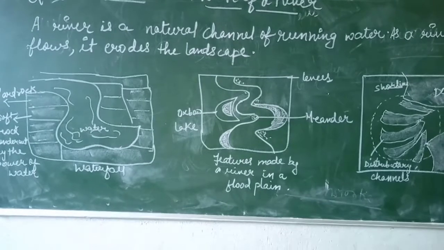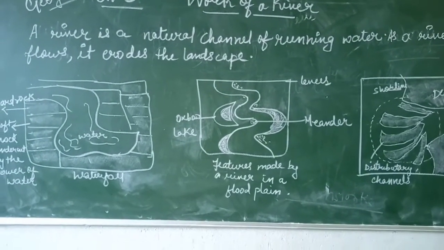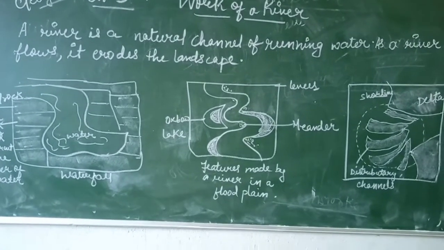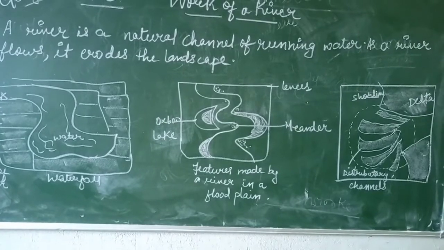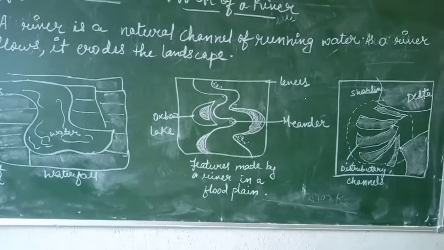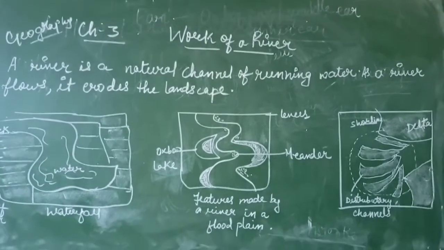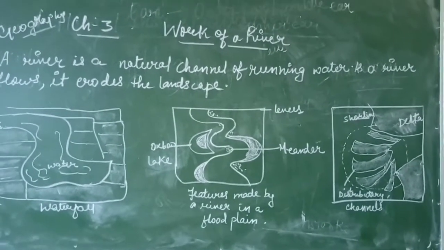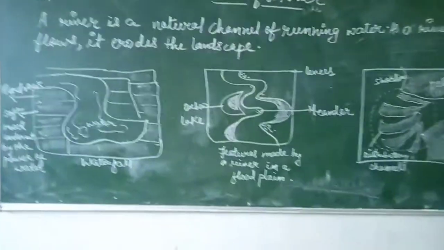The slow river twists, turns and bends over the wide plain, forming loops that are called meanders. You can see the diagram here. What is a meander? The slow river twists, turns and bends over the wide plains, forming a loop, that is the meander.